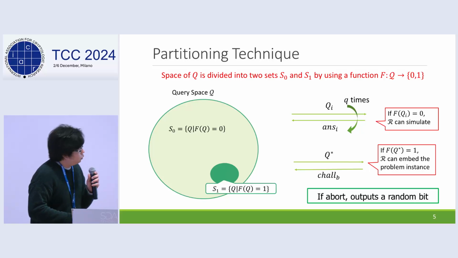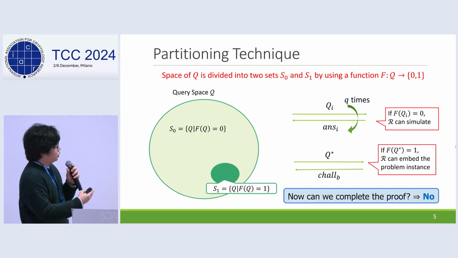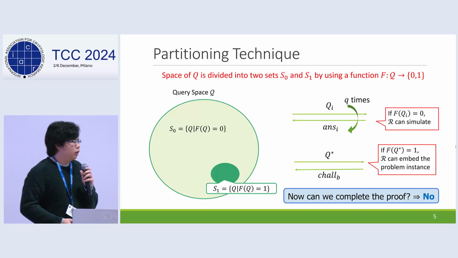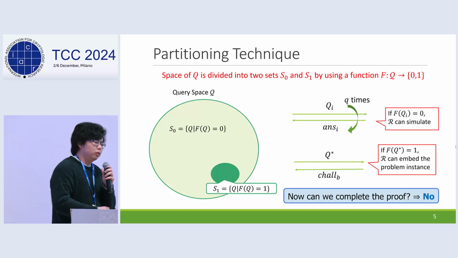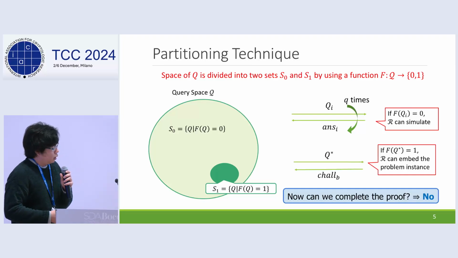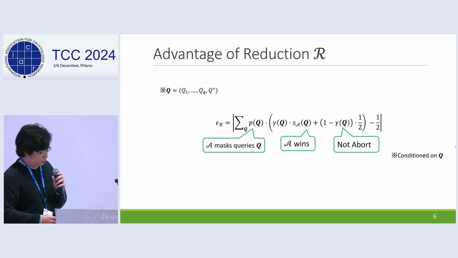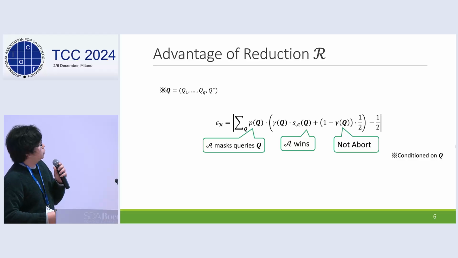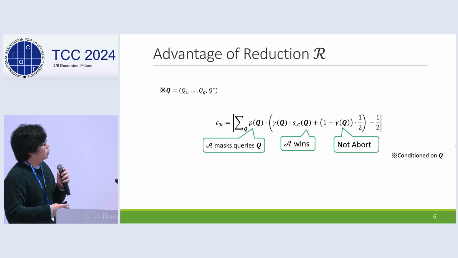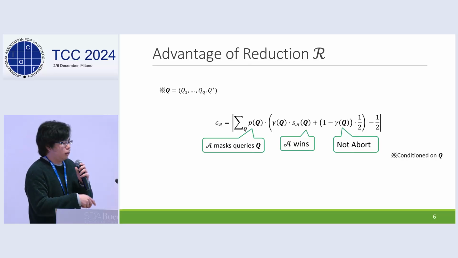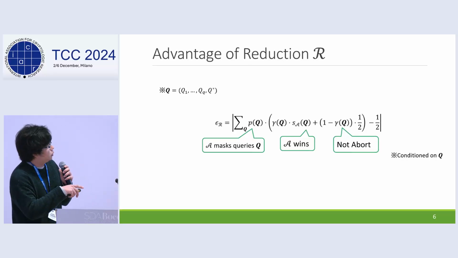Now we want to complete the security proof by using these partitioning techniques, but this reduction does not work well in some cases. So let's consider the case where we want to prove the security under a decision problem. In this case, the advantage of the reduction is given by this equation.